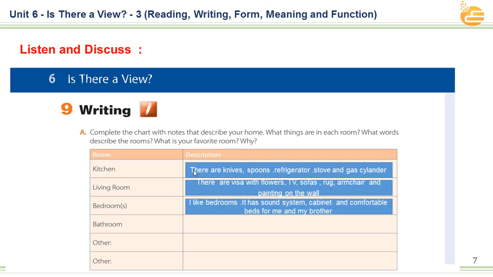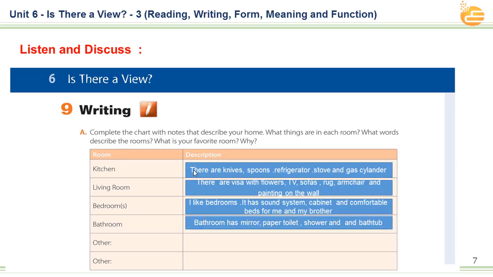The bedroom, I like bedrooms. It has a sound system, cabinet, and comfortable beds for me and my brother. This is as an example. Some people said, "Oh, I like bedrooms because I take my time with it and I can take a rest in it." Yes, that's great. I agree with you. But gentlemen, this is only to keep yourself away from all the environment surrounding you. But when you are sitting with your family, you have to sit in the living room. But when you want to take a rest and go to sleep, you can go to the bedroom.